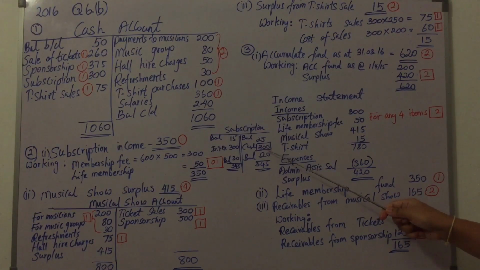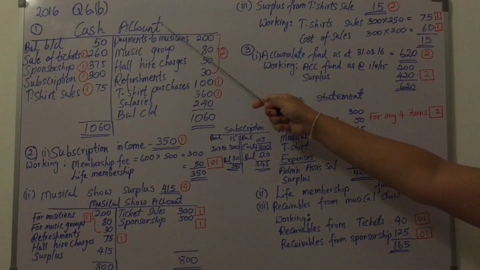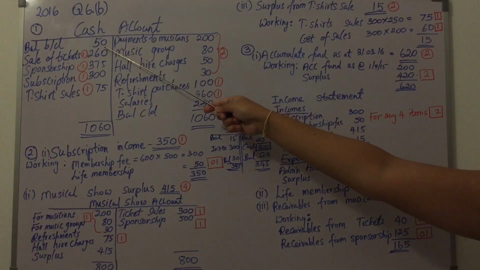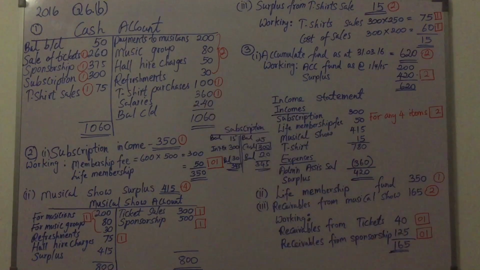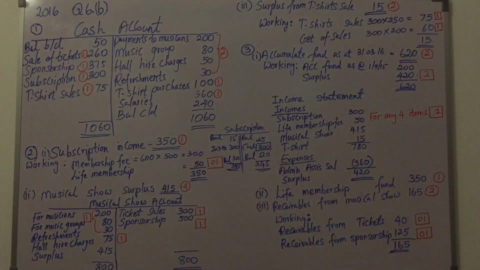Now you all know where to include this subscription received in cash. So that goes to the cash account. So in the cash account, the opening balance you can get from the question, and the subscription that you have received in cash, 300,000, you can include on the debit side. And the next adjustment is that live membership fee is recognized in income over a period of 10 years.